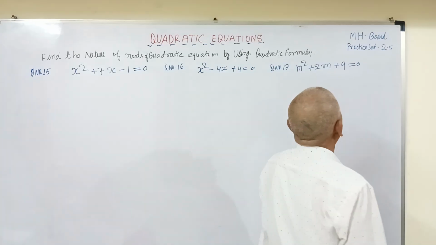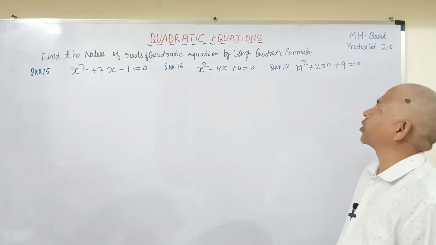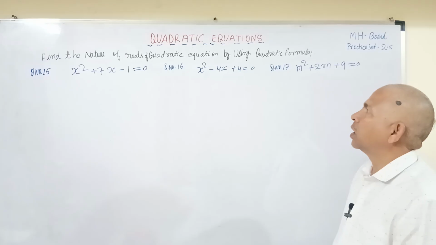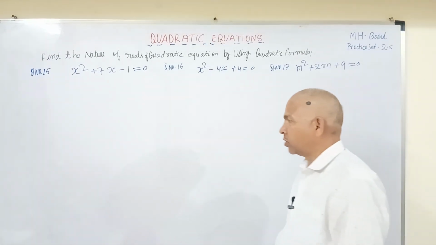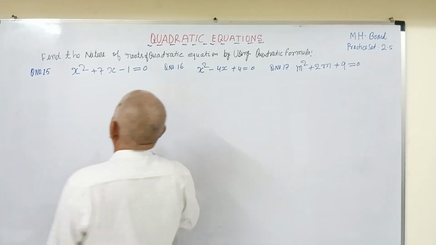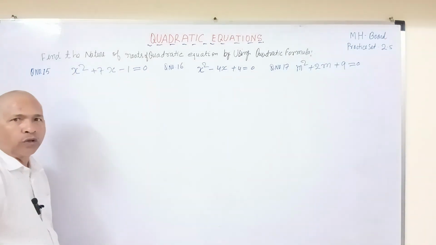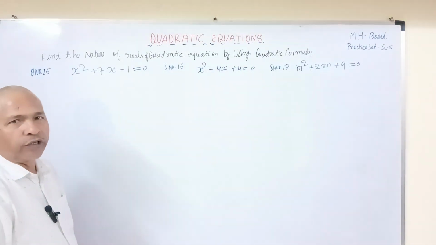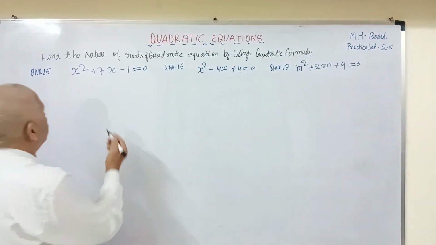Today I am going to solve three questions of quadratic equations in which I will try to find out the nature of roots of quadratic equation by using quadratic formula. Now in this series this question is x square plus 7x minus 1 equals to 0. So we have to find out the nature of roots. So for finding out nature of roots, we have to calculate the discriminant by using the formula b square minus 4ac.